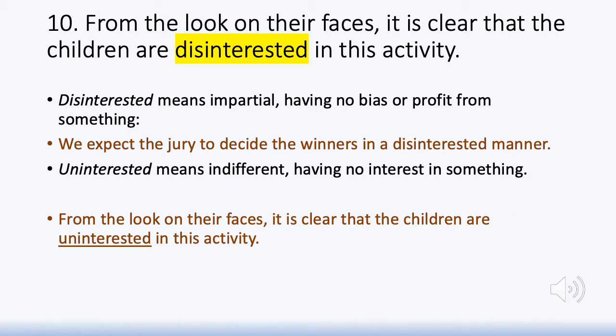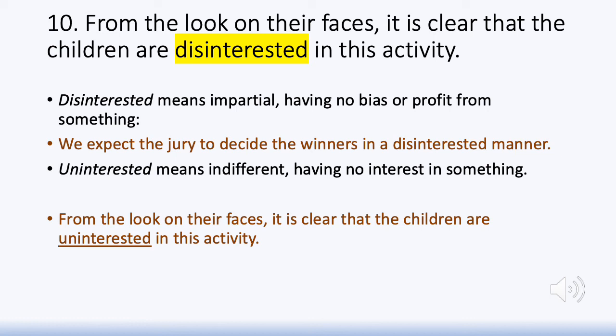We expect the jury to decide the winners in a disinterested manner, that is, without any prejudice, without any partiality, in a very impartial manner. That is disinterested. Whereas uninterested has shades of being indifferent. You're not bothered about something, you're not interested in something, you're bored about something. That is uninterested. So from the look on their faces, it is clear that the children are uninterested in this activity.